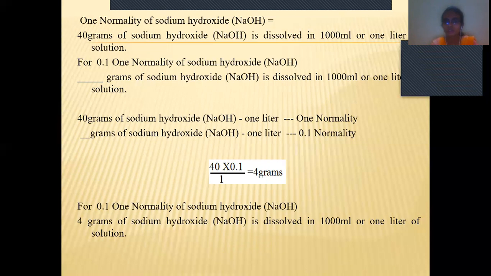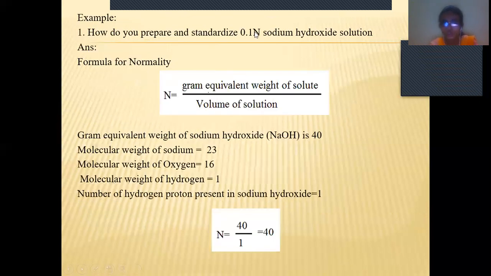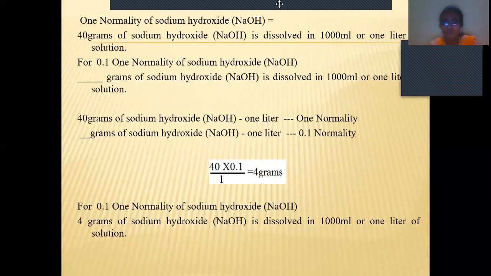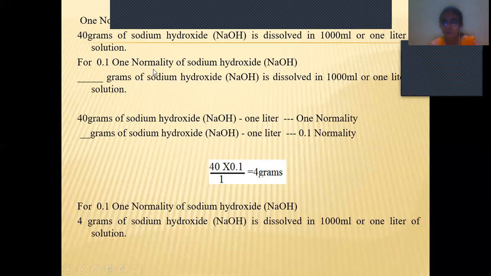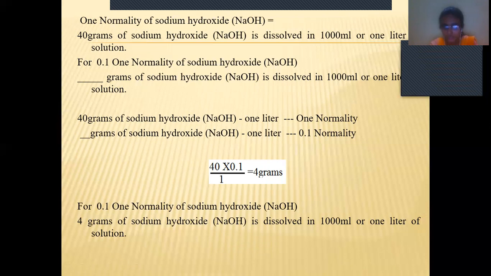What normality do we want, as asked in the question? We require 0.1 normality. So we have to calculate for 0.1 normality how much quantity we have to take, which we don't know. 40 grams of sodium hydroxide dissolved in 1 liter means 1 normality.